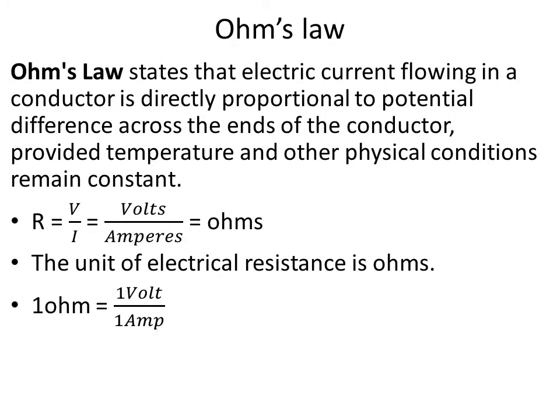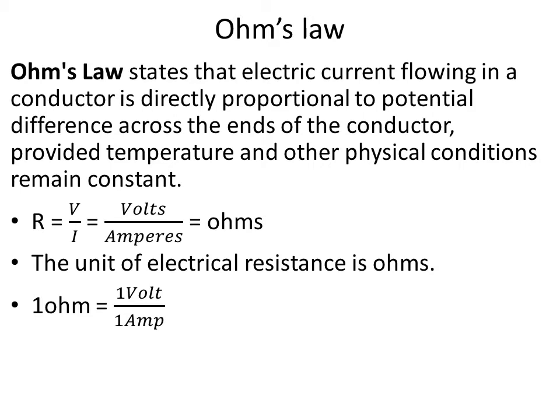So now let us find out how to find the resistance of a circuit or of a current carrying conductor. Scientist Ohm studied various circuits or conductors made of different materials. Based on his observations, he concluded that for any circuit, the ratio of potential difference applied across two ends and current flowing through it always remains constant, and this constant is equivalent to the resistance offered by that electric circuit. So all his observations were put forward in the form of one statement.